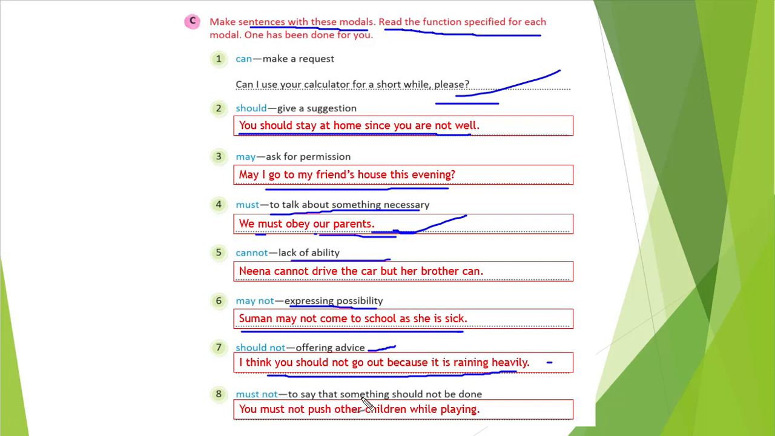Must not, to say that something should not be done. To say that something should not be done, in that manner we need to create a sentence: you must not push other children while playing, right? That should not happen because someone may get hurt. So what we can make is, you must not push other children while playing.